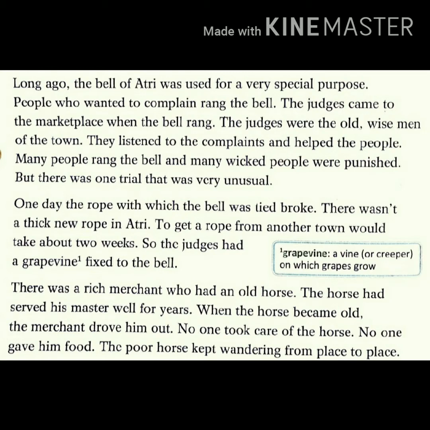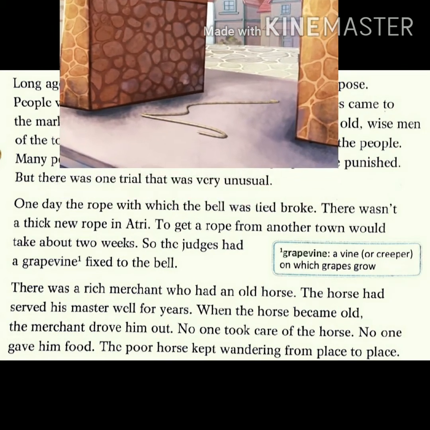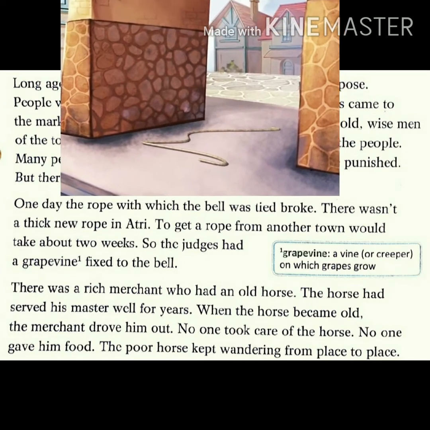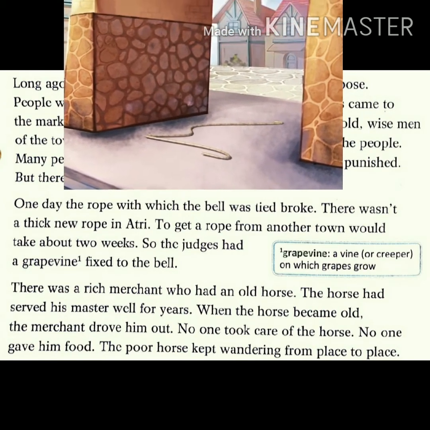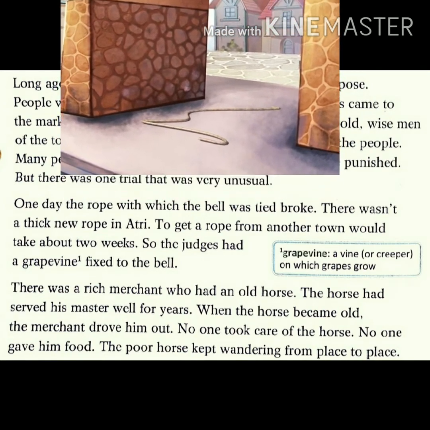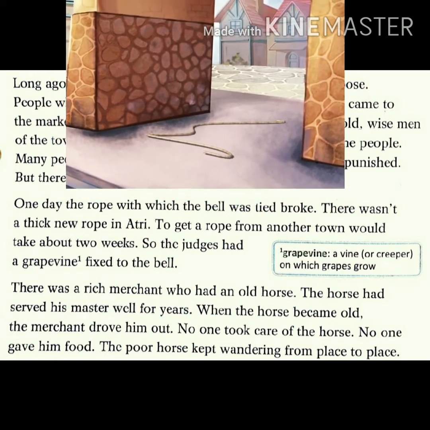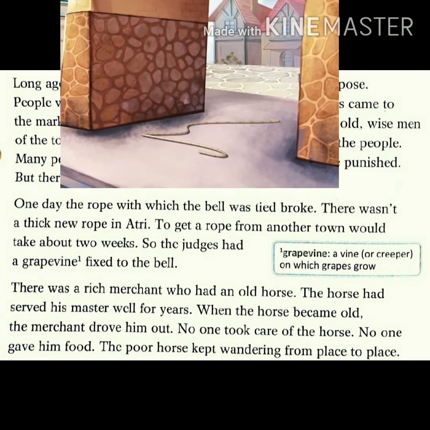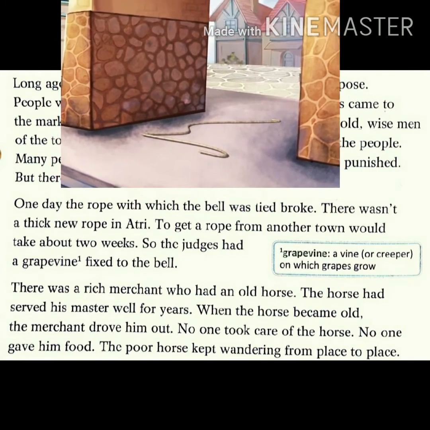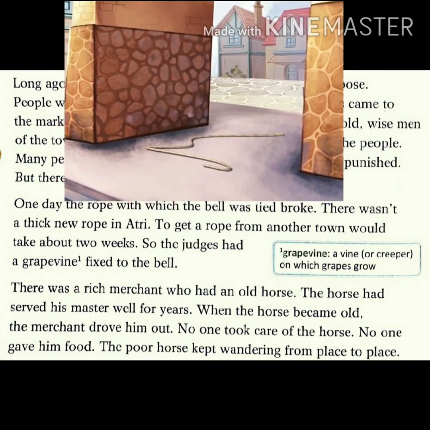Now let me explain this paragraph. One day what happened? The rope of that bell was broken. And then what happened? It would take a very long time to get a new rope from another town, approximately 2 weeks.